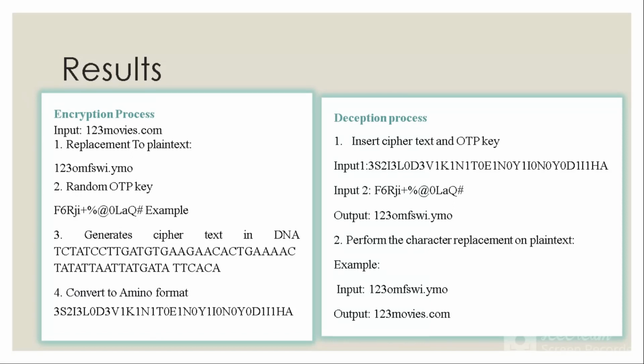In decryption, the input will be both the OTP and the amino acid format encrypted text. After that, these two will be used to convert the encrypted text into decrypted format, and after that replacement will be done. So the output of the decryption will be the plain text which was given to the encryption.